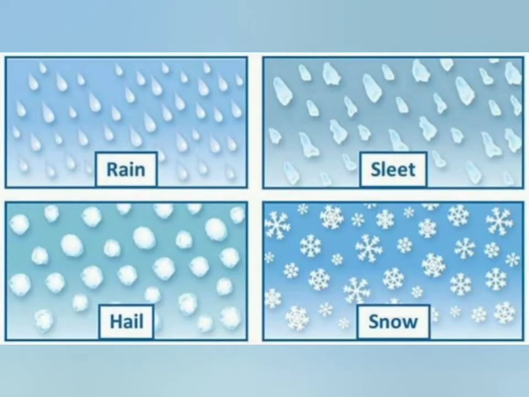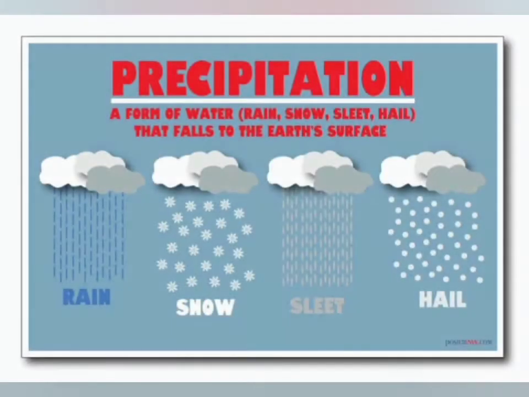And also precipitation is helpful to create different types of vegetation. In India, almost the entire rainfall is brought by the advancing southwest monsoon from June to September. So it creates dense vegetation compared to the areas of less rainfall. And next, the types of precipitation: rainfall, snowfall, sleet and hail.